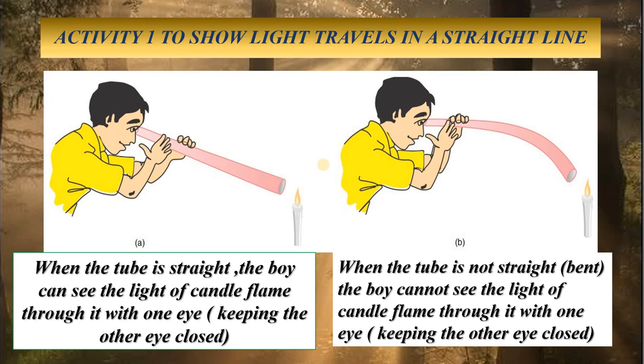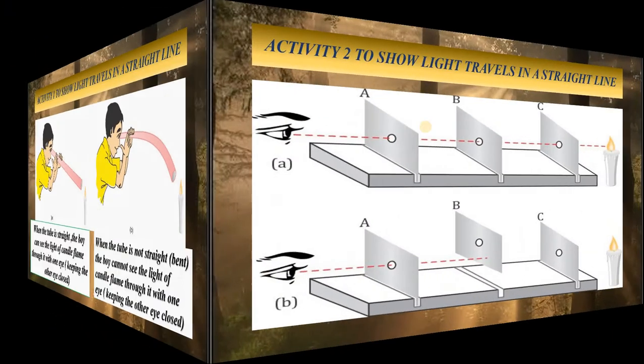So this means that the light of the candle flame can travel through the whole of a straight rubber tube, because this beam of light is traveling in a straight path. That is why this boy is able to see it. On the other hand, since the light travels straight and the rubber tube is bent, the boy cannot see it. So from this observation, we can conclude that light travels in a straight line.